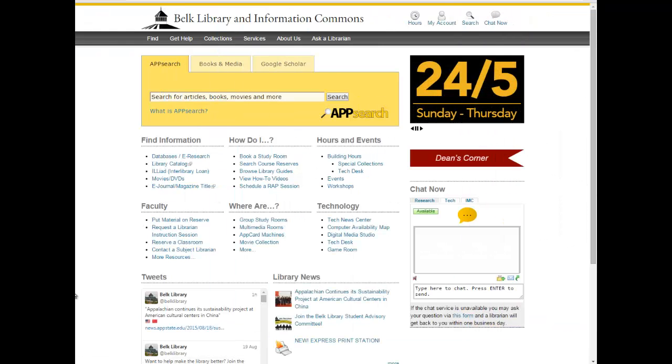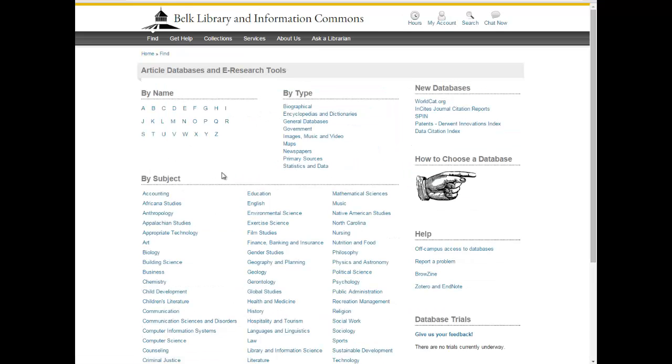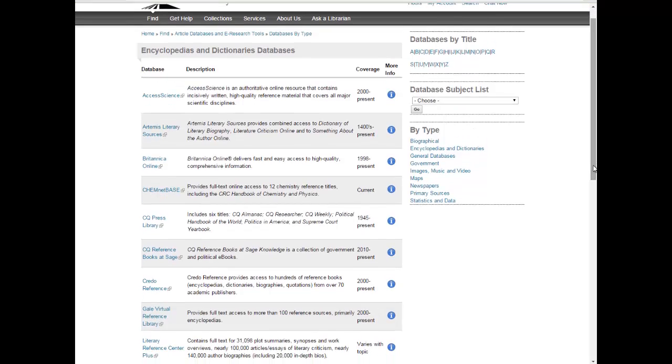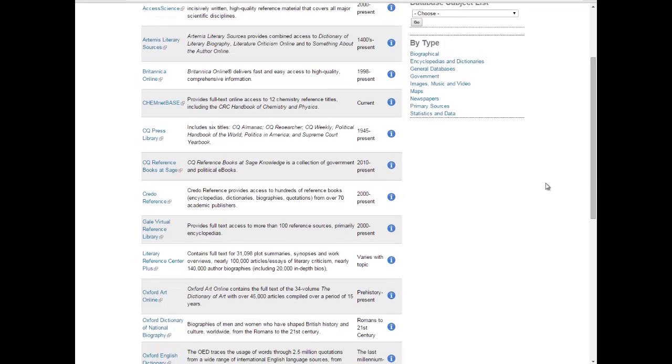I'm going to go again to the library homepage, and we're going to go to databases and e-research tools. And instead of going to databases by name or by subject, we're going to go to databases by type. And the second item down the list is encyclopedias and dictionaries. I'm going to go ahead and click on that, and we see a list of various online encyclopedias, some of them very subject specific, some of them general, that look at a number of various things.